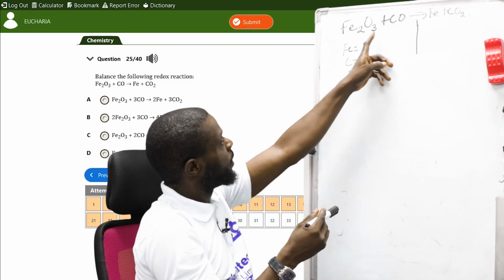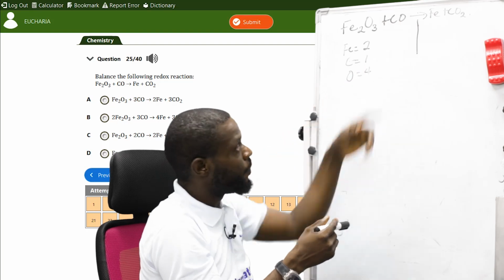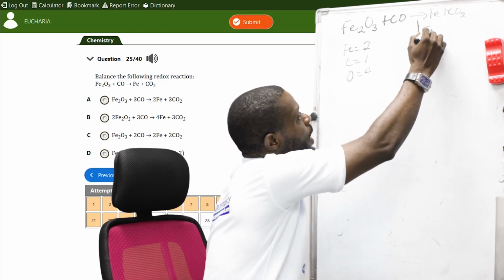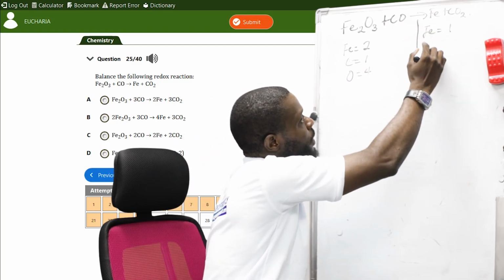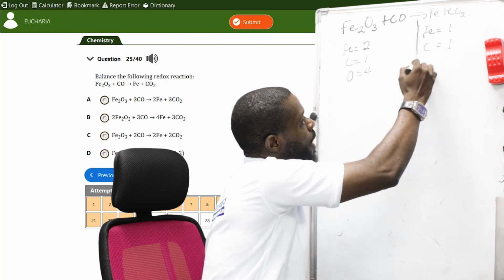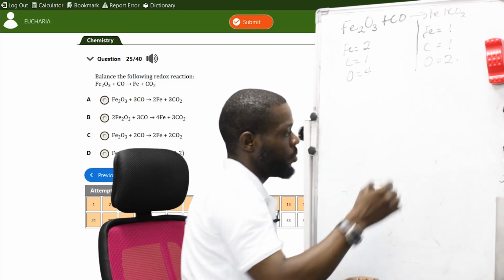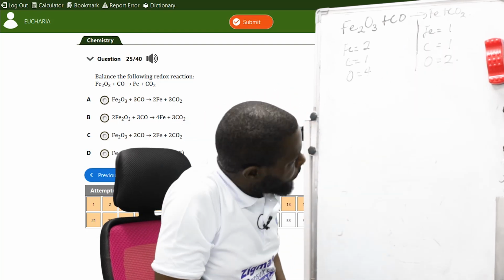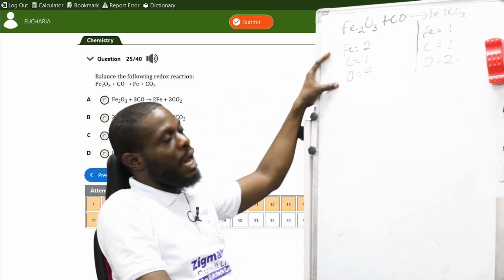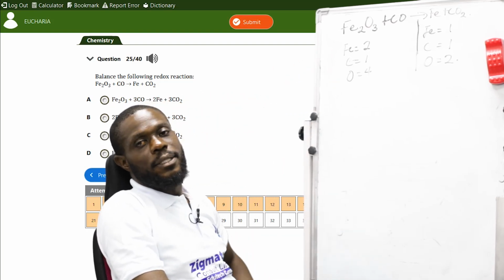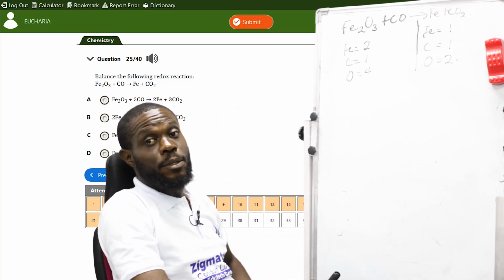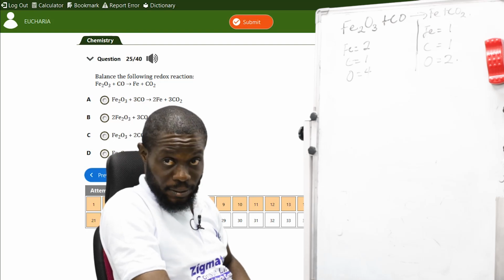This is 3, plus this one here makes it 4. While here we have Fe as 1, C as 1, and O as 2. You have written that.